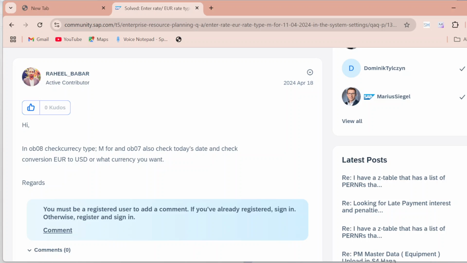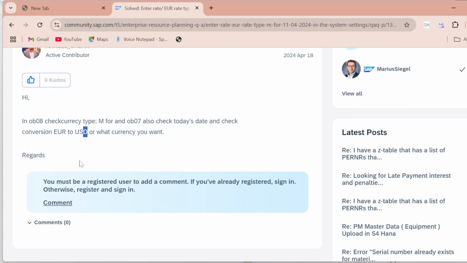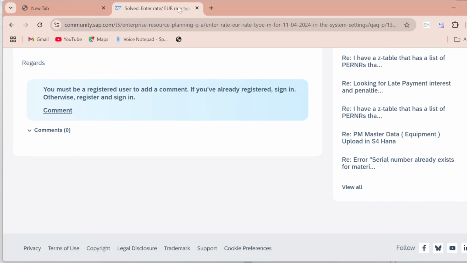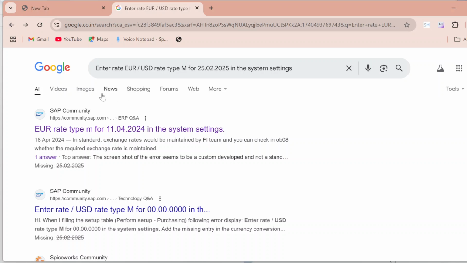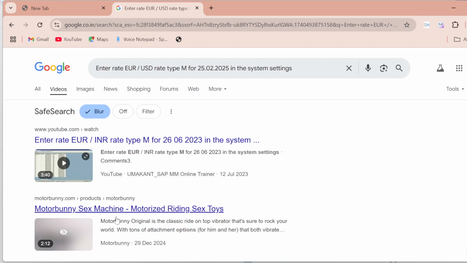So many users will give the solution. Sometimes the same error can be resolved by so many methods, because the same error can have multiple reasons. In that case, he is saying just go to OB08, check the currency type, it should be M. And in OB07, just check today's date and convert, like Euro to USD, whatever error we are facing. So like that, you can read the blogs. First, just jump to the video section and see whether someone has created a video. In that case, someone has already created a video.